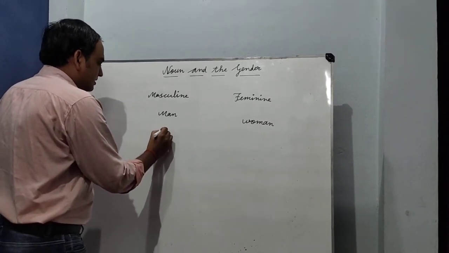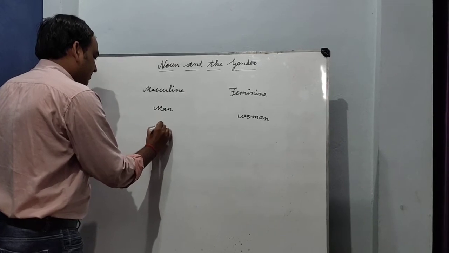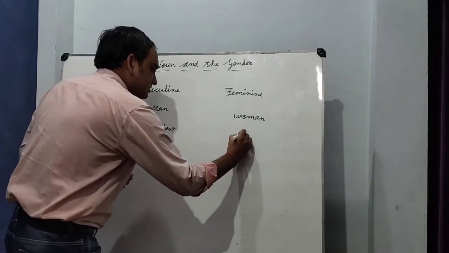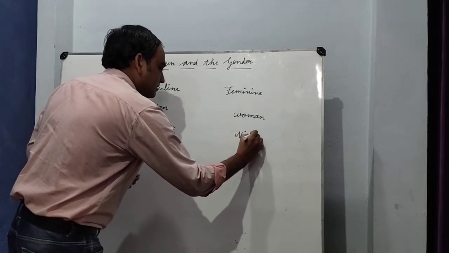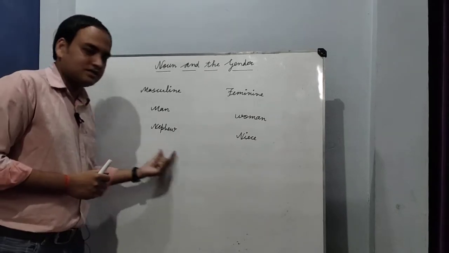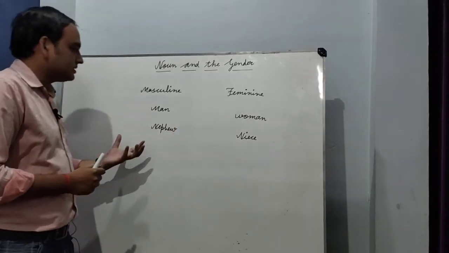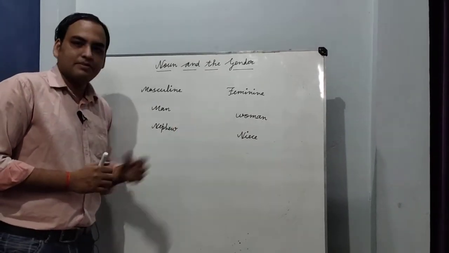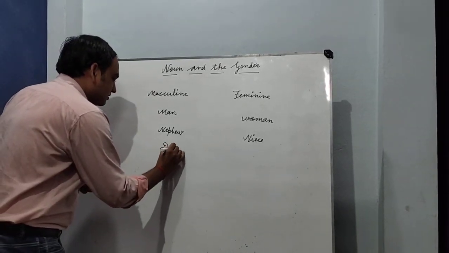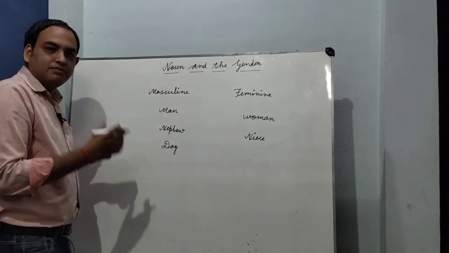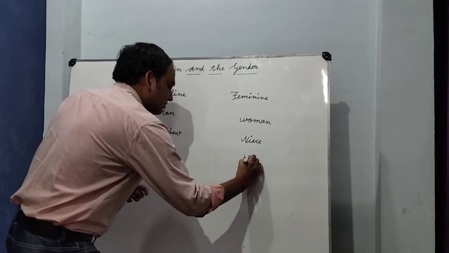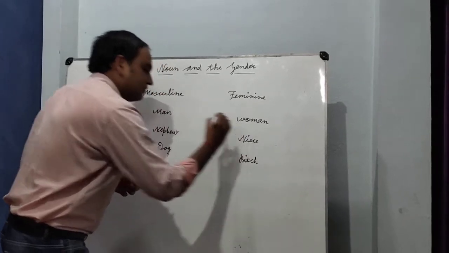Another is nephew. This is niece. Okay. Nephew कौन होता है? भतीजा. niece कौन होती है? भतीजी. So this is masculine gender. This is feminine gender. Next one is dog. Dog represents masculine gender and its opposite is bitch. Bitch represents feminine gender.